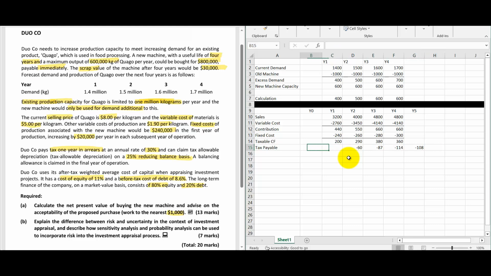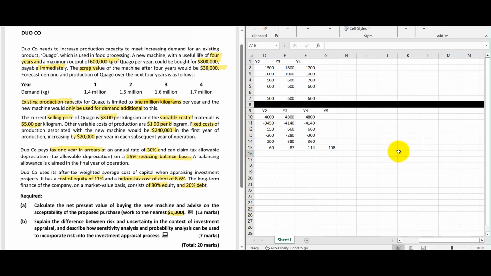So next we can take the capital allowances based on the reducing balance method. So let me do a working for that. In this question, investment is 800. So 25% into 800, 25%, 200.